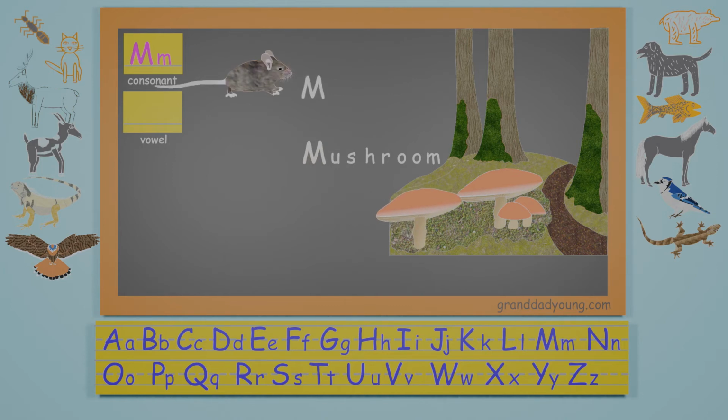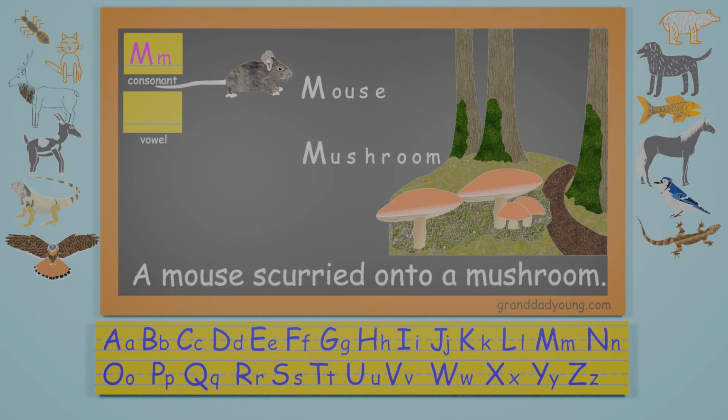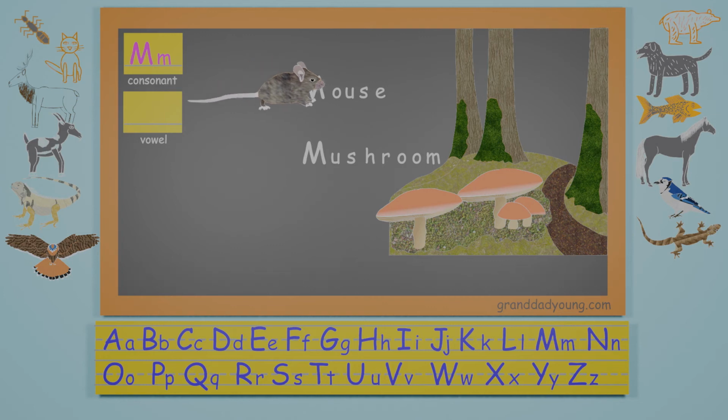Mouse. M-O-U-S-E. The word mouse also begins with the letter M. Some mice are kept as pets. Our pet mouse is called Marvin. A mouse scurried onto a mushroom.